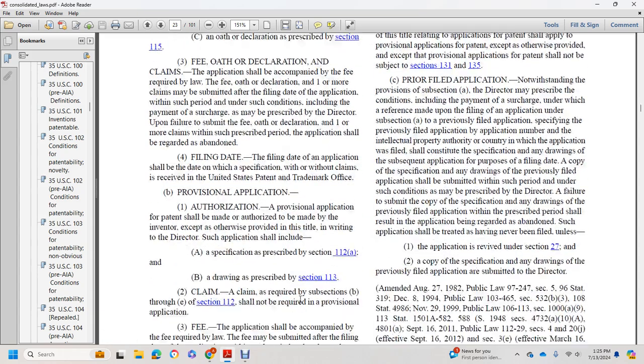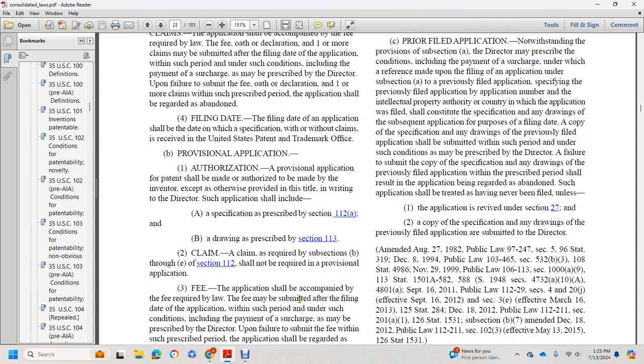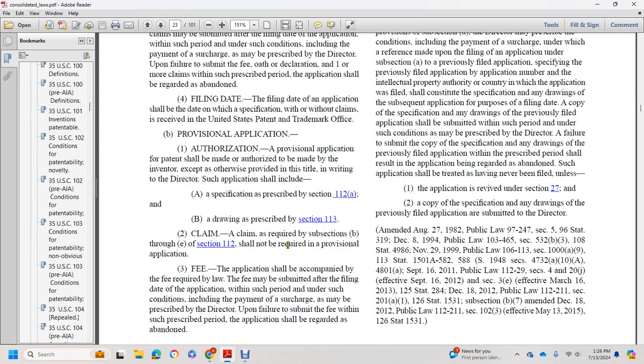The provisional application. Authorization: a provisional application for patent shall be authorized to be made by the inventor, except as otherwise provided by the title and in writing by the Director. Such application shall include a specification as in Section 112(a) and a drawing as specified in Section 113. Claims required by subsections (b) through (e) of Section 112 shall not be required in a provisional application.